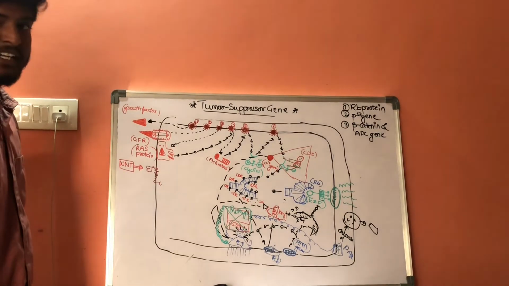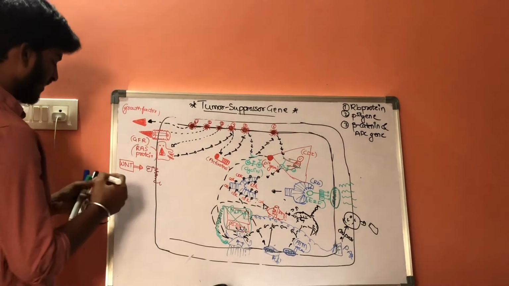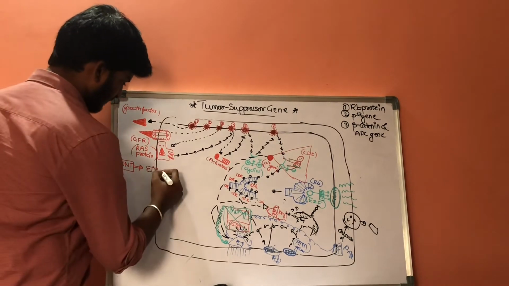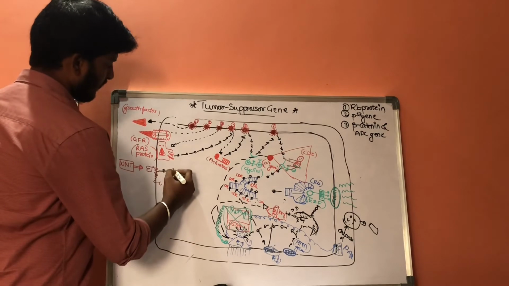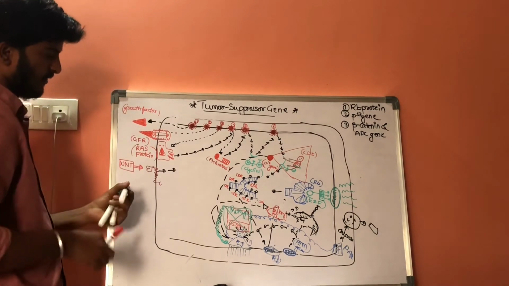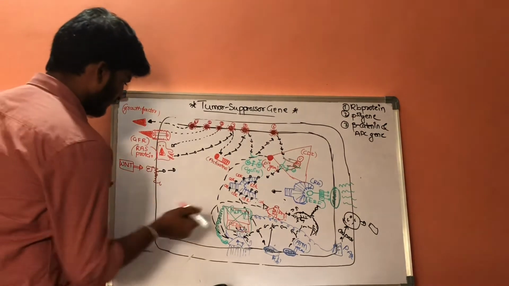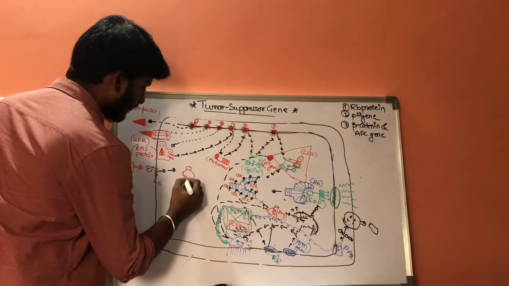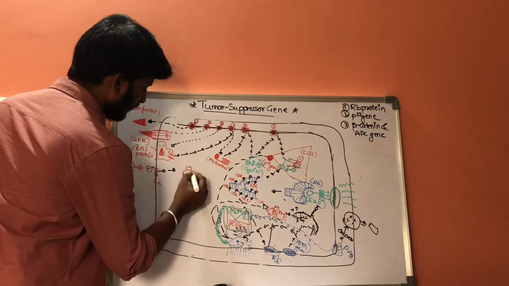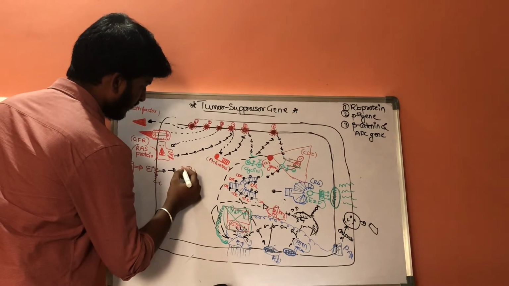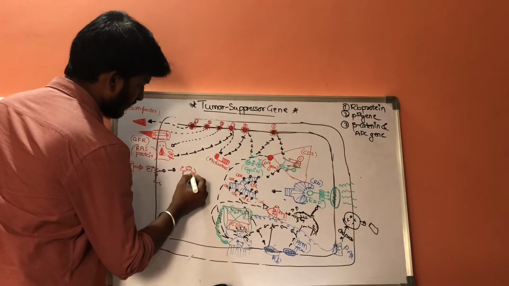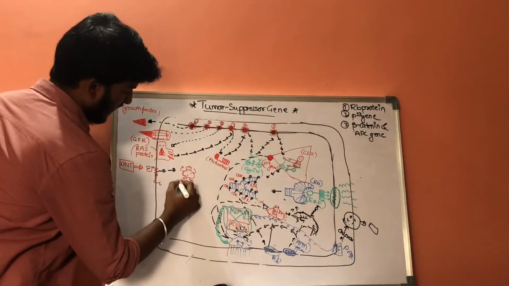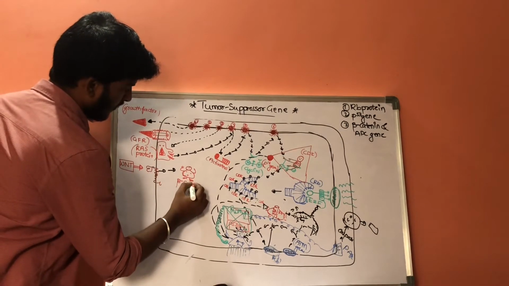Whenever it gets activated, it will release a special protein, that is beta catenins.